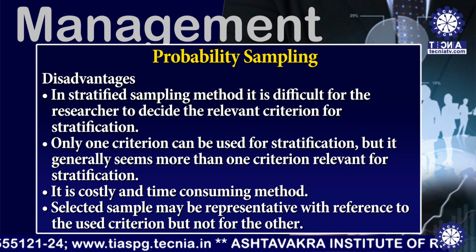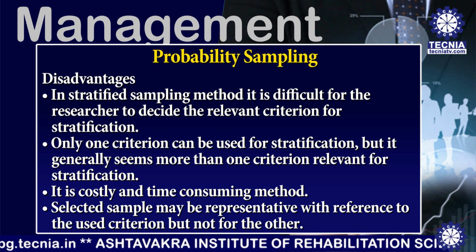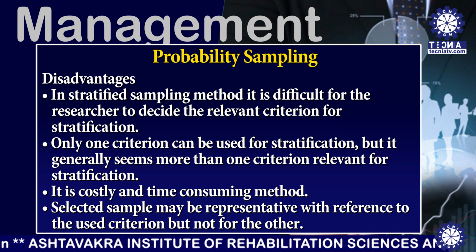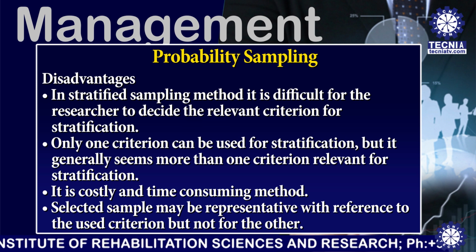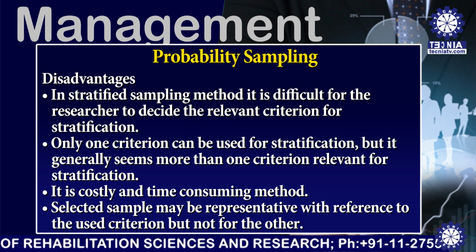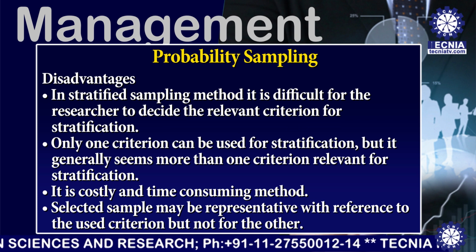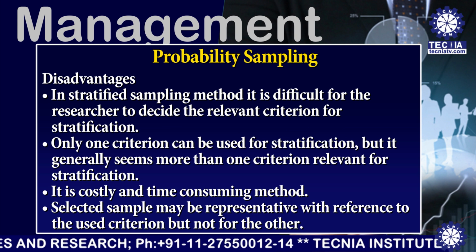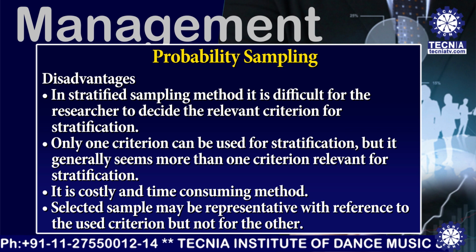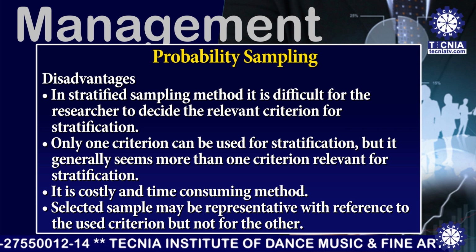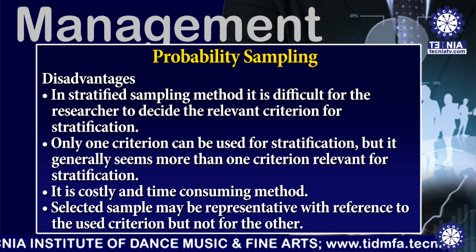First one, in a stratified sampling method, it is difficult for the researcher to decide the relevant criteria for stratification. The second one, only one criterion can be used for stratification, but generally more than one criterion seems relevant for stratification. It is a costly and time consuming method, and selected samples may be representative with reference to the used criteria but not for the other.